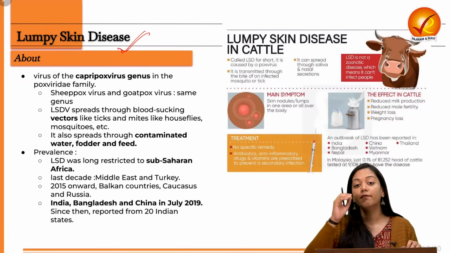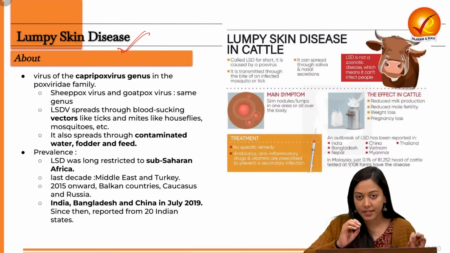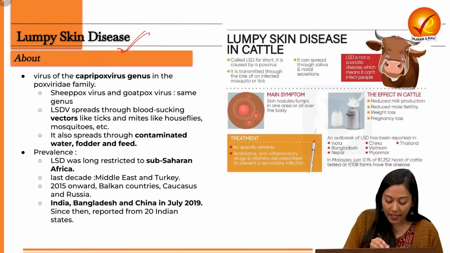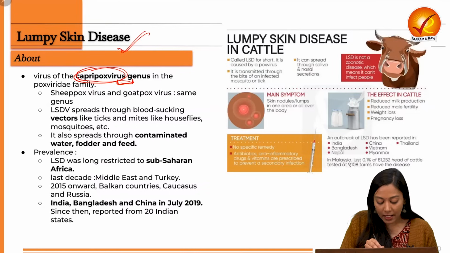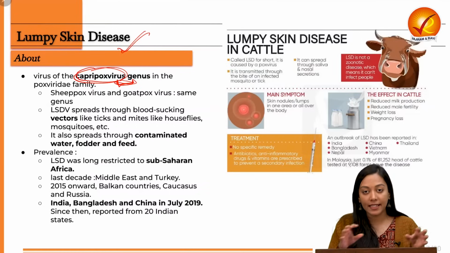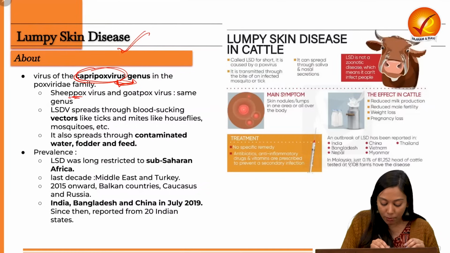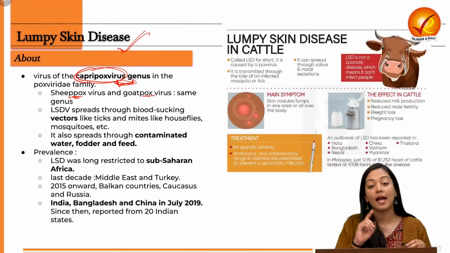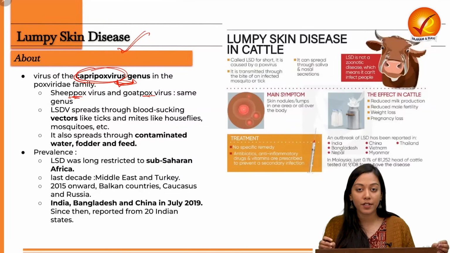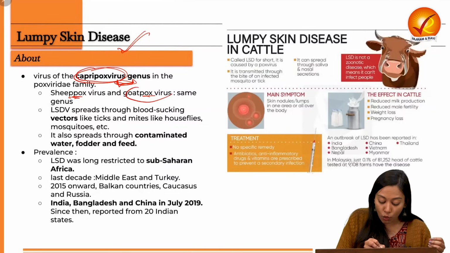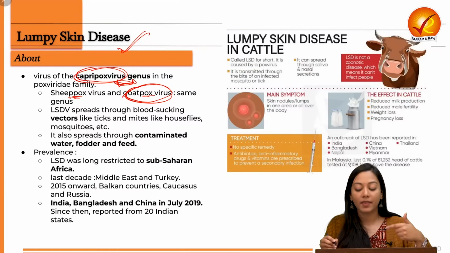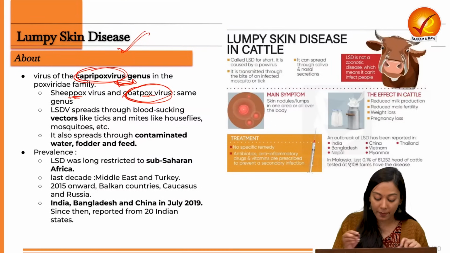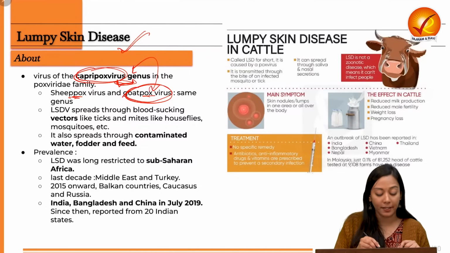First of all, it is a viral disease. It is not a bacterial disease. It is caused by the Capripox virus genus. Now this genus also shares its lineage with the sheep pox virus and the goat pox virus. And therefore, you must have read many times in the news that the goat pox vaccine is administered to cattle suffering from lumpy skin disease. Why? Because they belong to the same family.